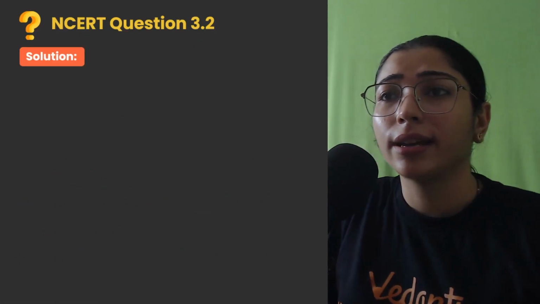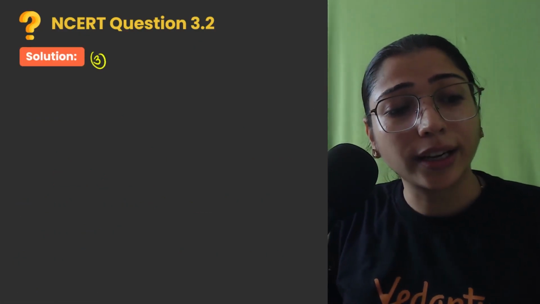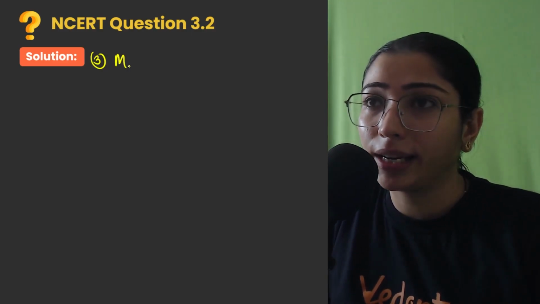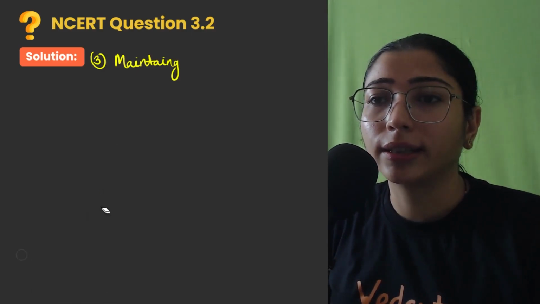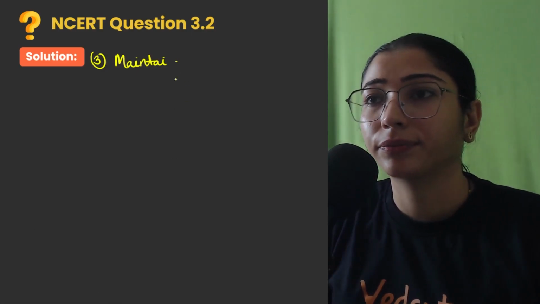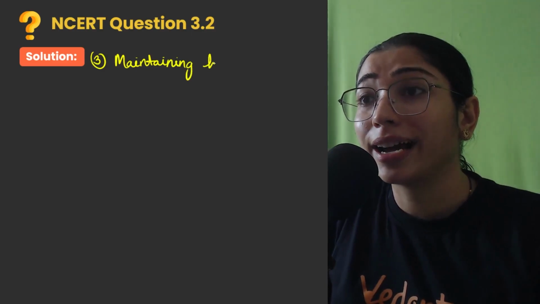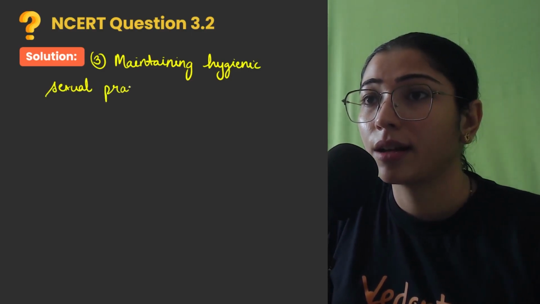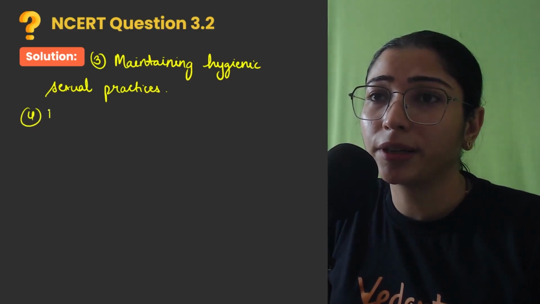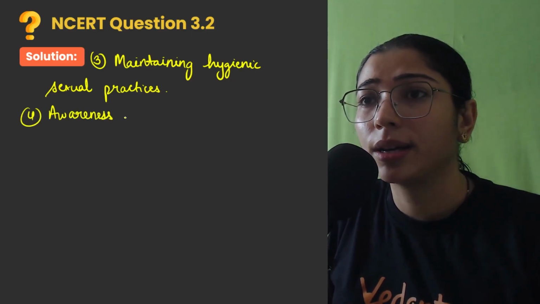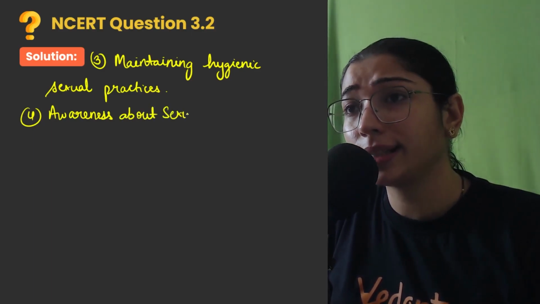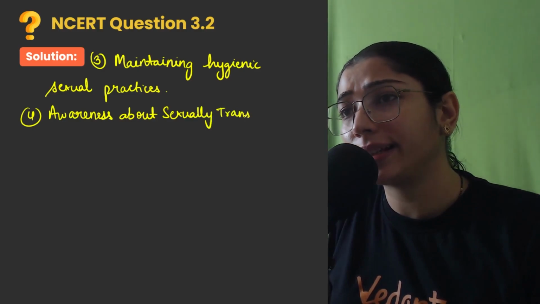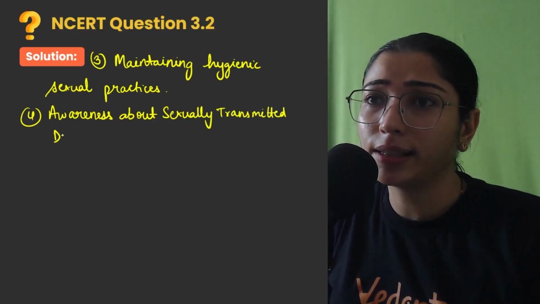Thirdly, you can mention that before talking about problems related to sexually transmitted diseases, we need to talk about sexual hygiene, maintaining hygienic sexual practices, and awareness about sexually transmitted diseases, which we generally call STDs, right? Clear?